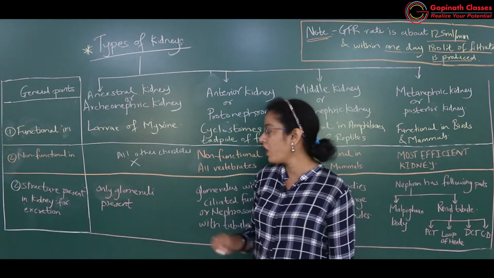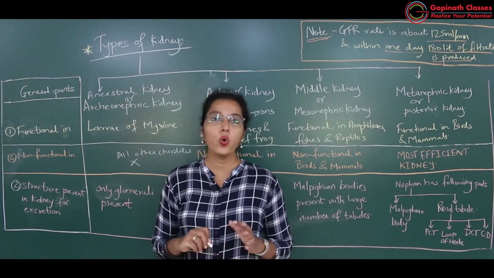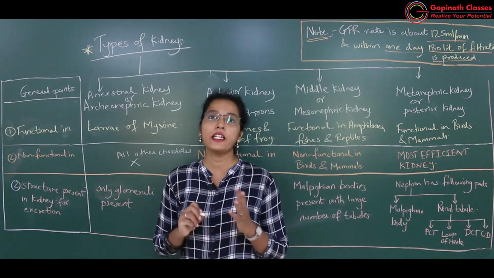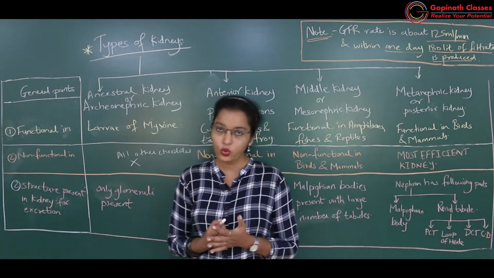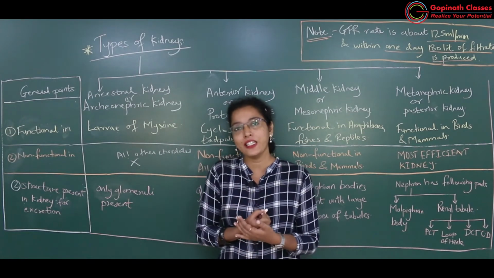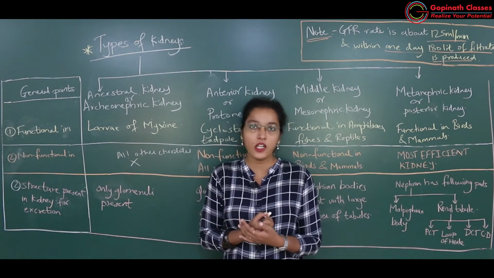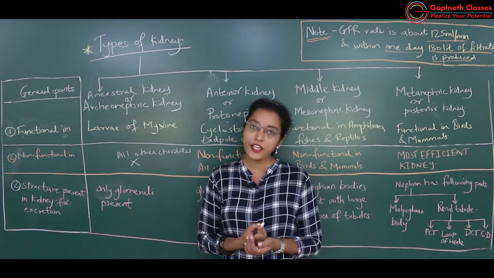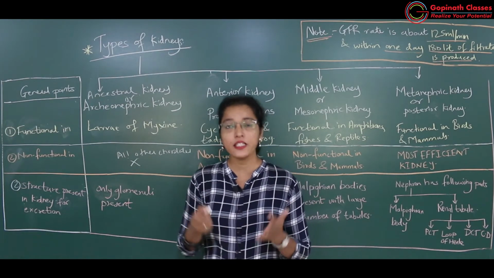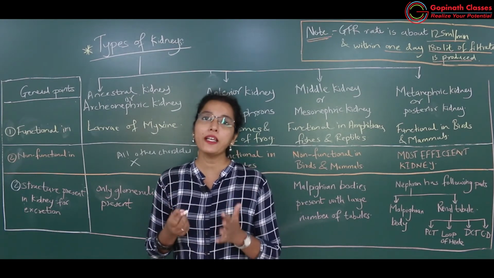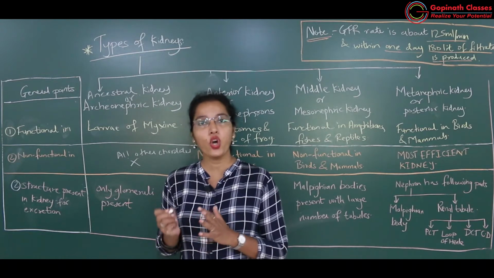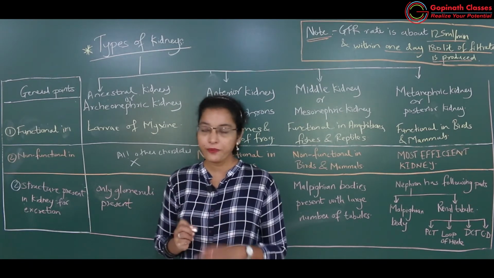You can see in the larva of myxine only glomeruli are present. What are glomeruli? A network of blood capillaries. Due to the pressure exerted by the blood capillaries over one another, there will be filtration of the blood. So the network of blood capillaries, that is glomeruli, will be involved in filtration of the blood in larvae of myxine.